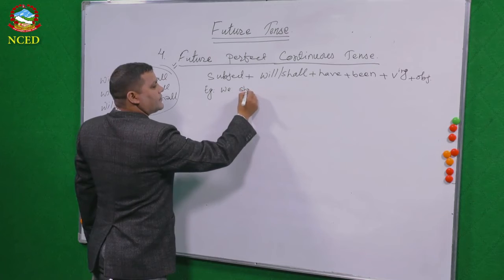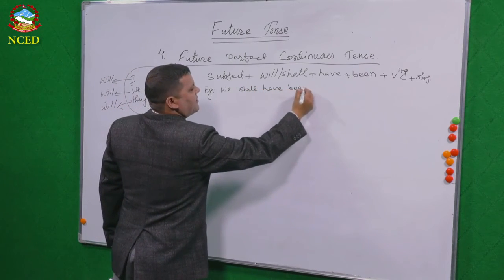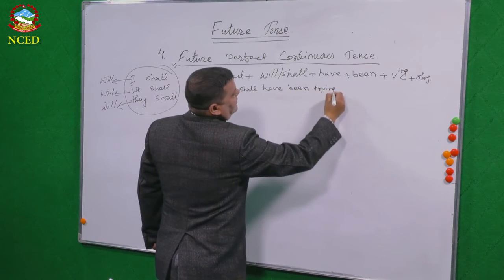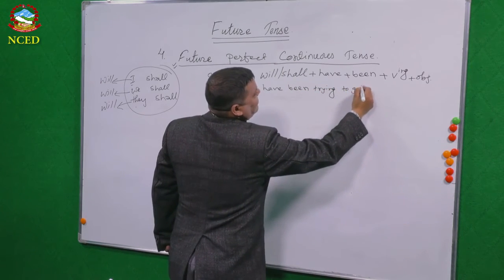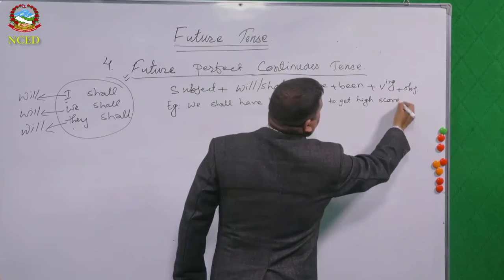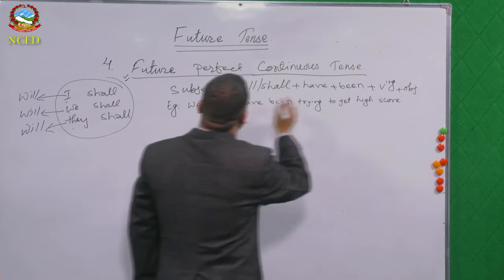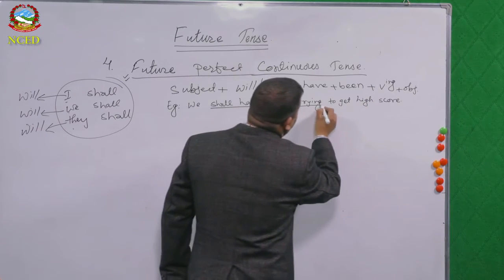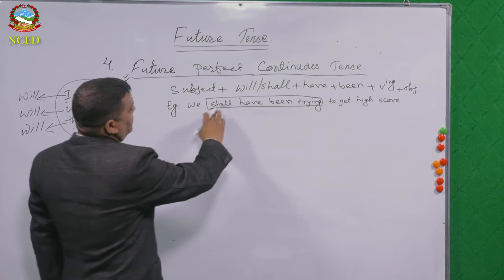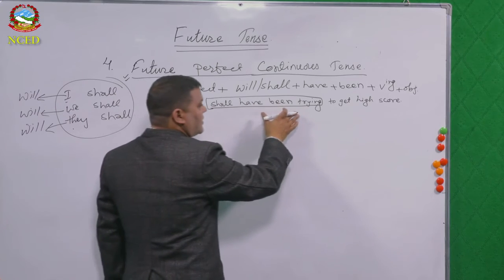We shall have been trying to get high score. Shall have been plus verb ing. This is the structure that we have to consider.